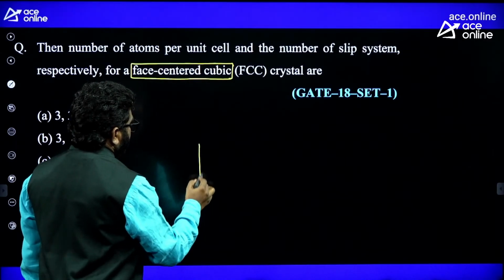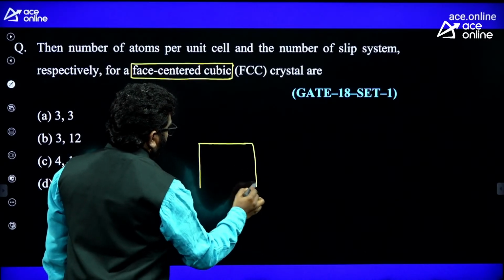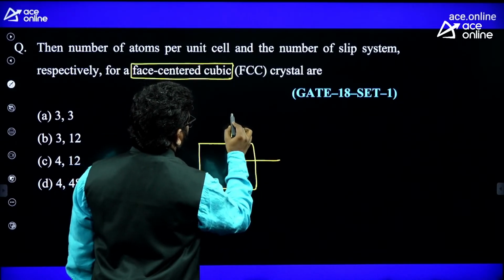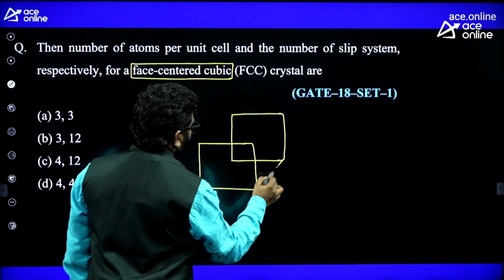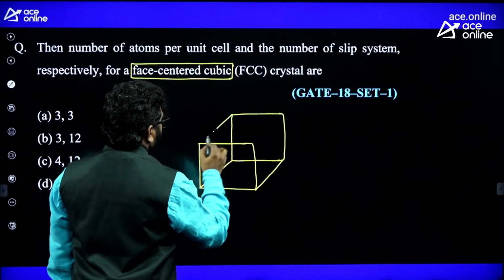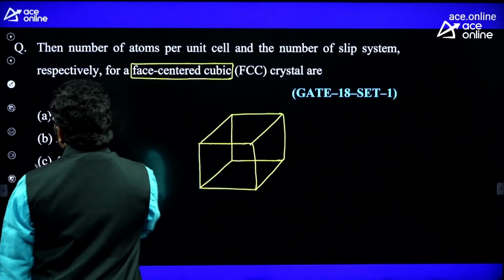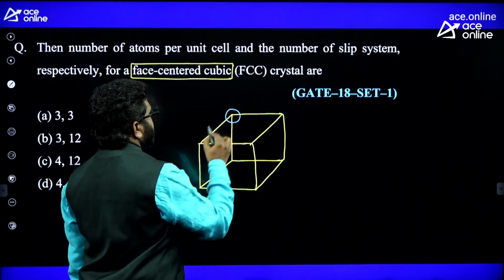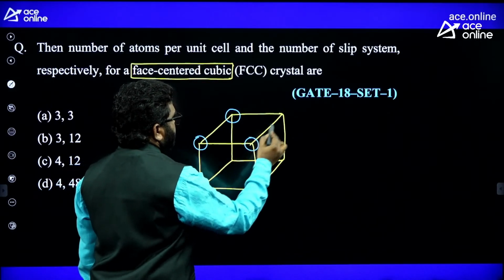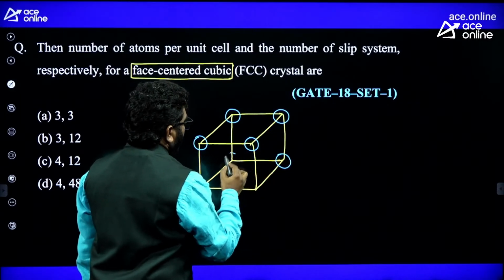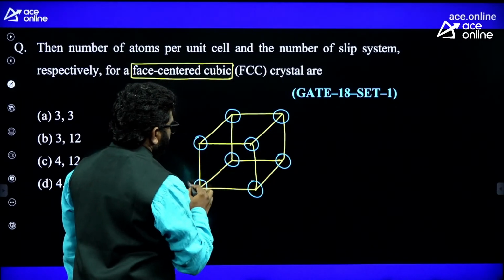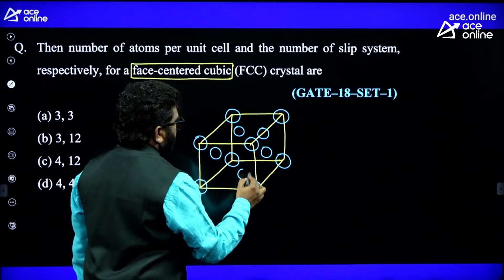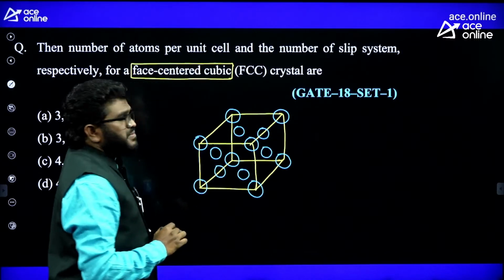Now see here, let us consider a cube. In face-centered cubic structure, there are 8 atoms at 8 corners, and 6 atoms at 6 face centers. Like that, the atoms are present.